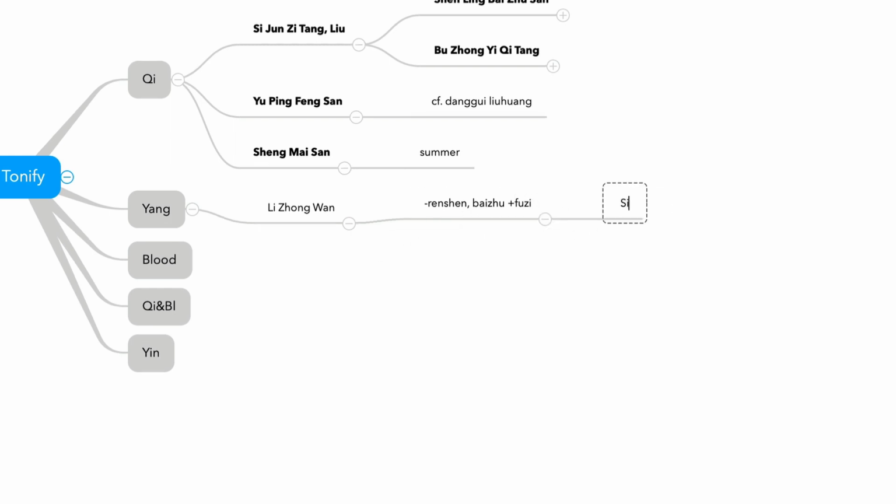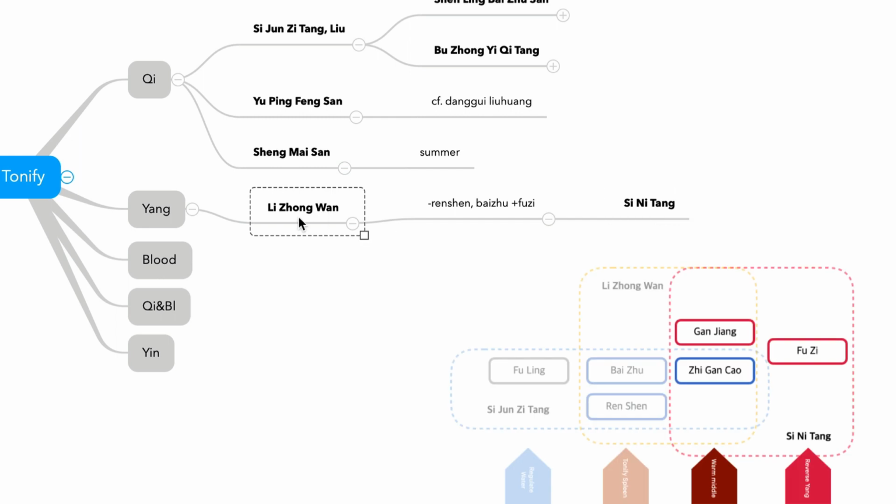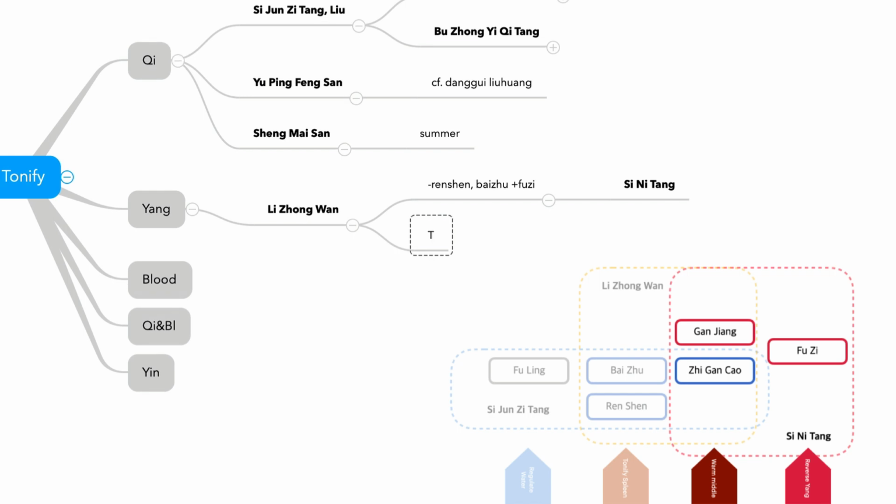This is Sinitang. So Lizhongwan, Sinitang, and Sijunzitang. From Sijunzitang, if you remove Fuling and add Ganjiang, there is Lizhongwan. So it tonifies spleen Yang deficiency. So another keyword for Lizhongwan is cold diarrhea.